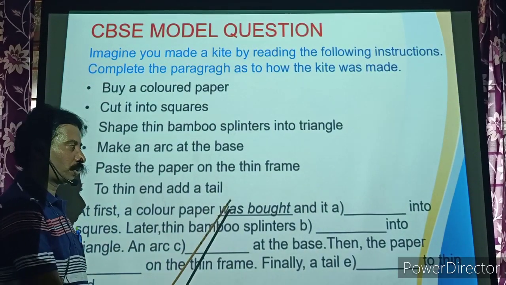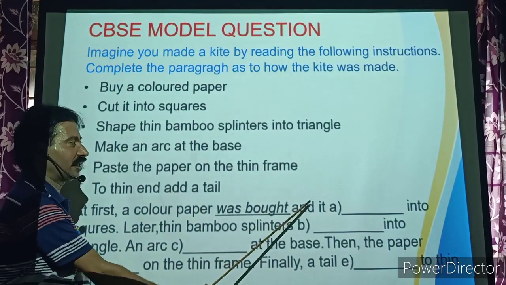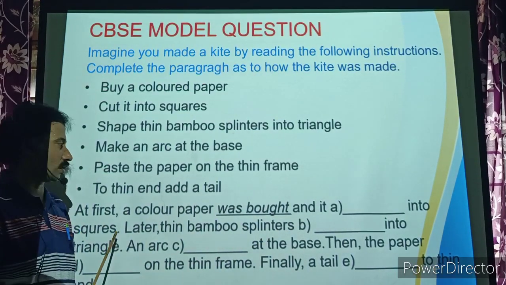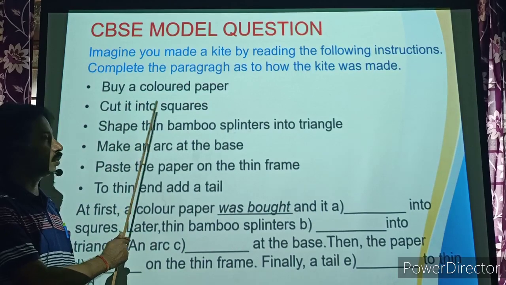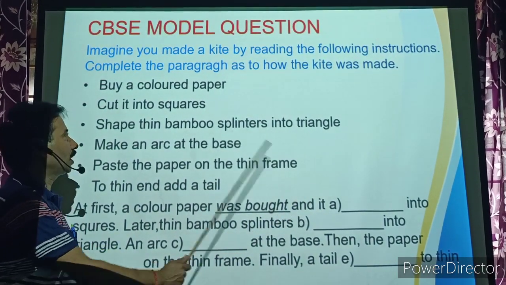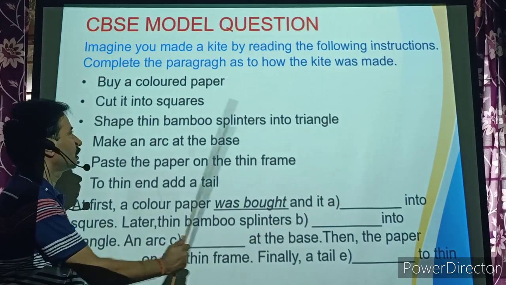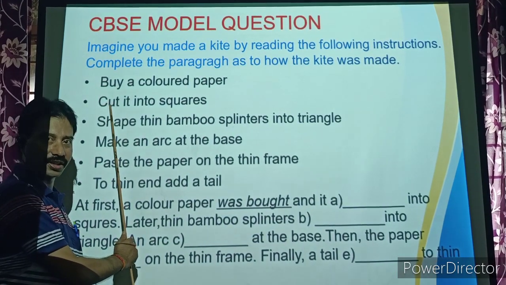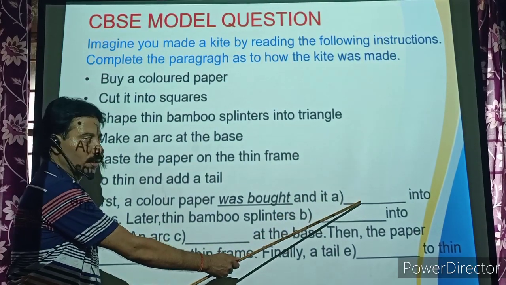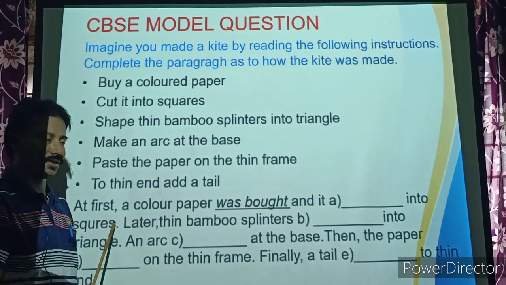At first a color paper was bought and it dash into squares. Cut into squares. And it is singular, so take was, it was. V3 form of cut is cut. So and it was cut into squares.